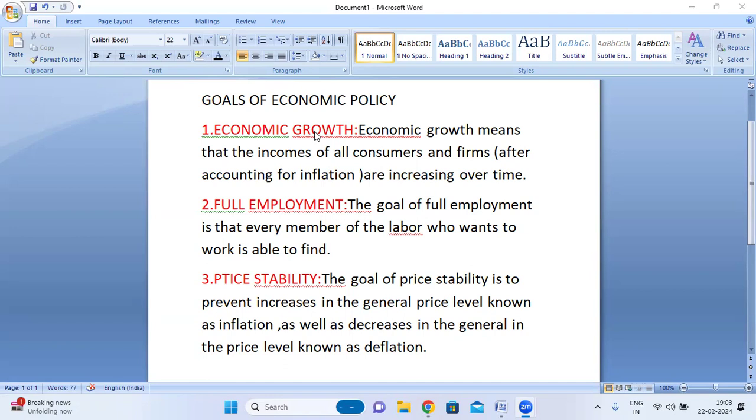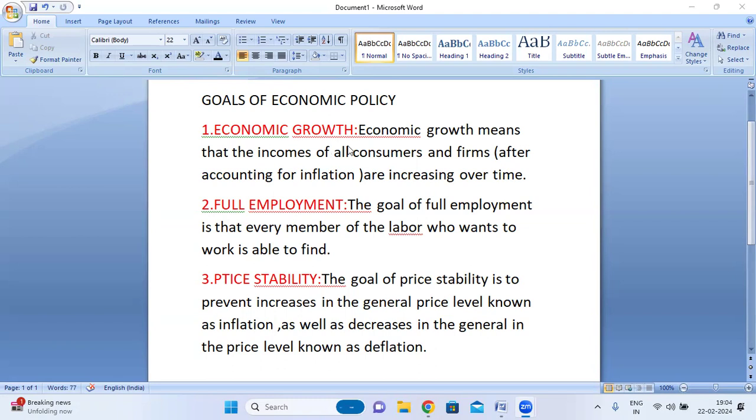These goals include economic growth, full employment, and price stability.